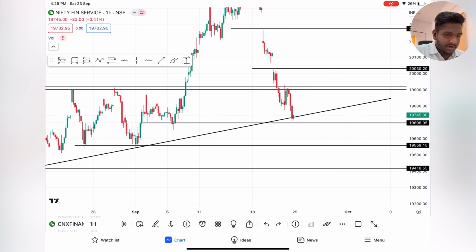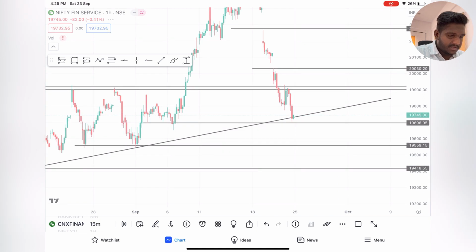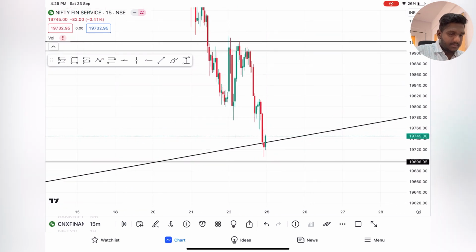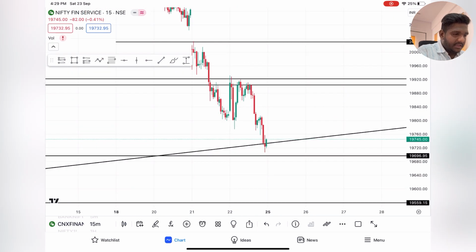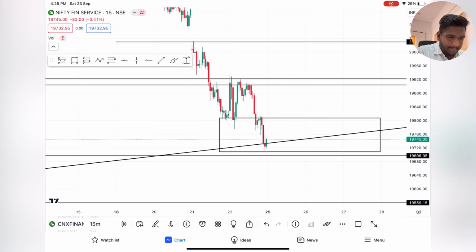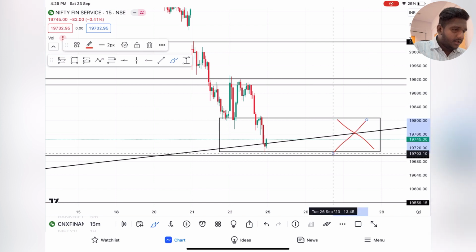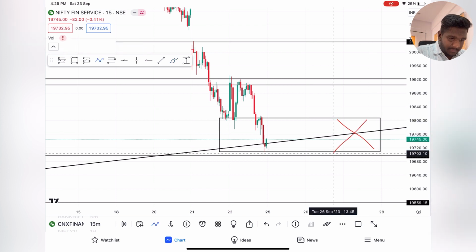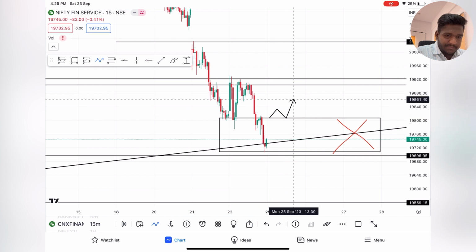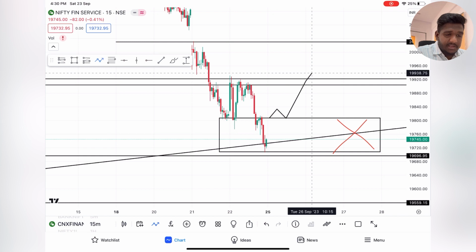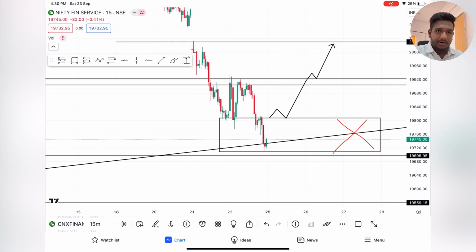Let me tell you for intraday, 15 minutes. Only this zone is very important. Okay, this will be your no trade zone. Okay, and apart from this, if it gives a breakout on upside with a retest, expect 19,920. With the retest again, expect 20,000. Okay, not more than 20,000 for intraday.